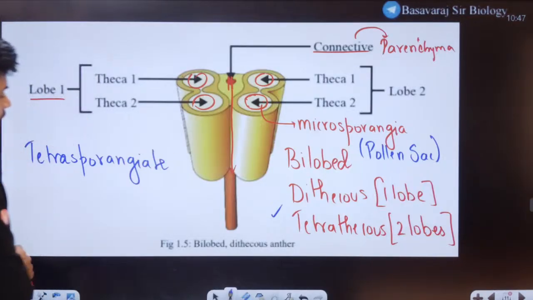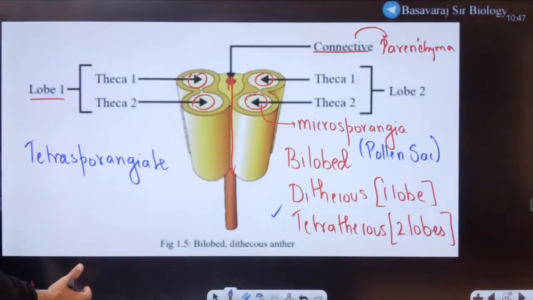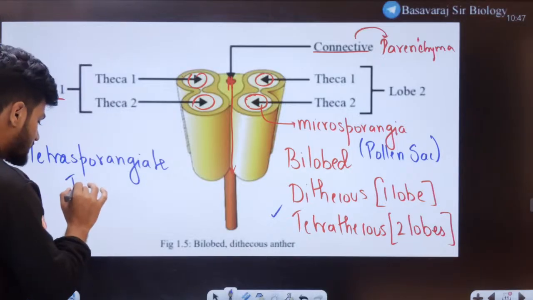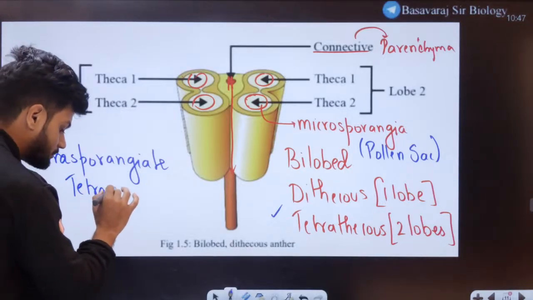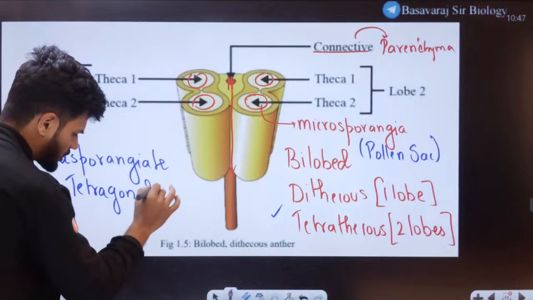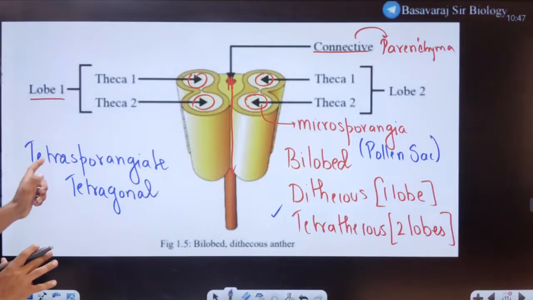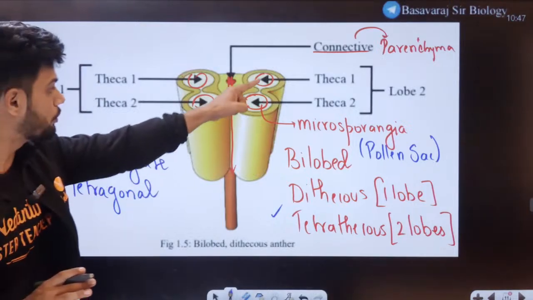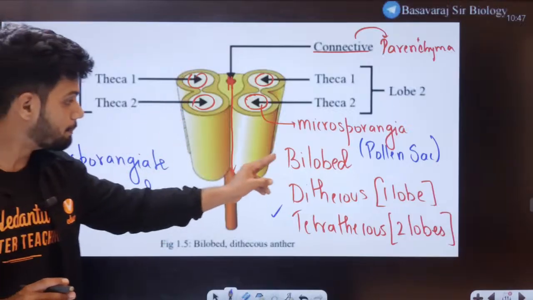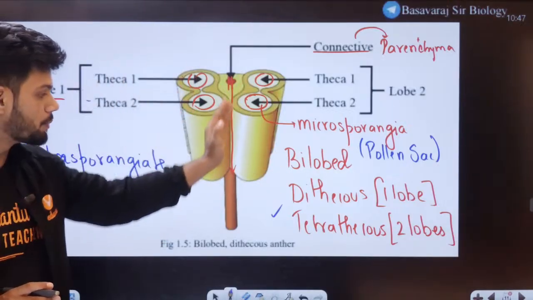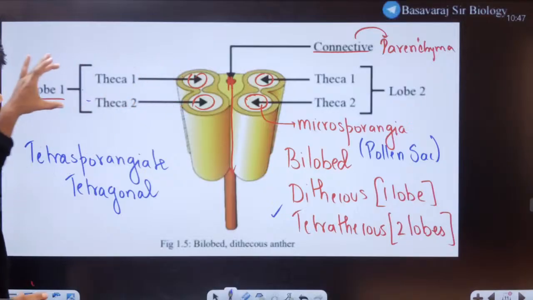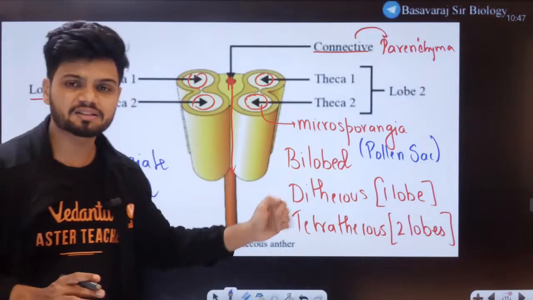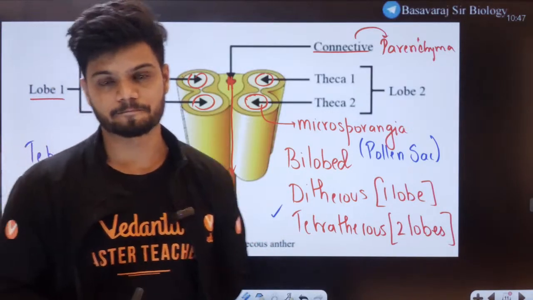Tell me yes or no. In NCERT, it is also called tetragonal. So tetrasporangiate because there are 4 microsporangia. Bilobed condition because there are 2 lobes. Dithecous because every single lobe has 2 theca, or tetrathecous because of 4 thecas here.